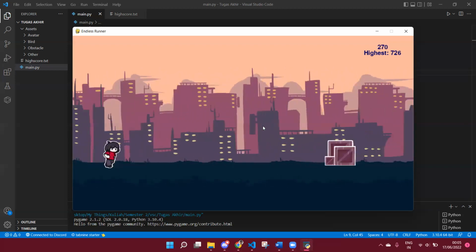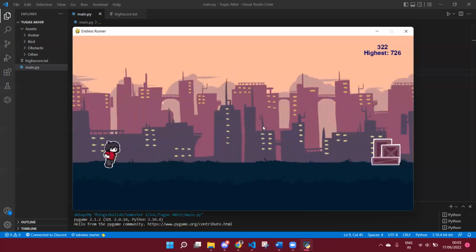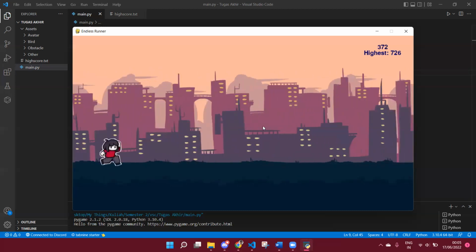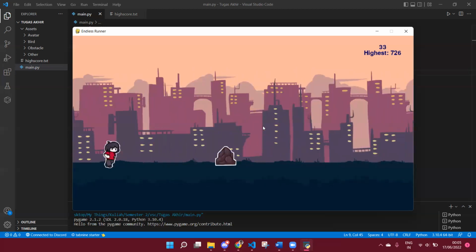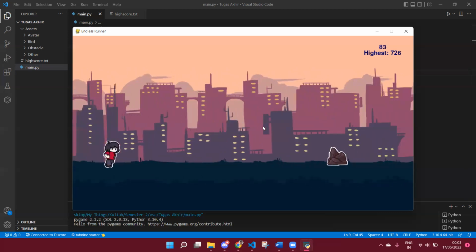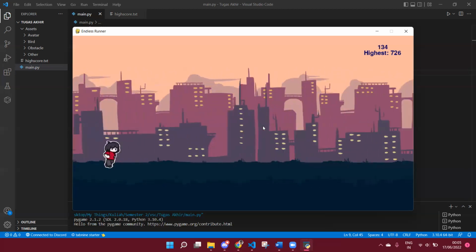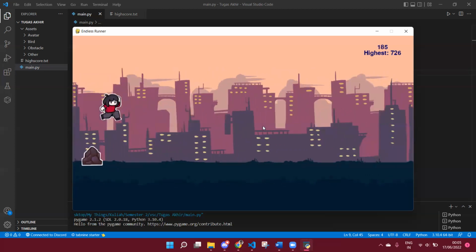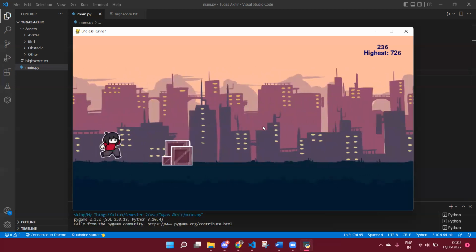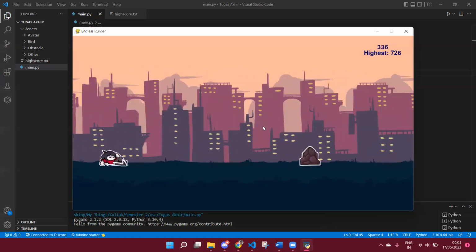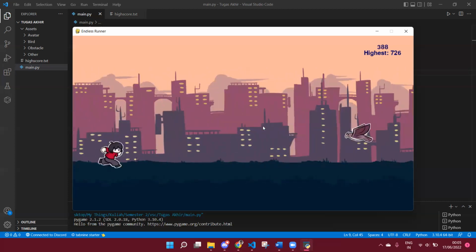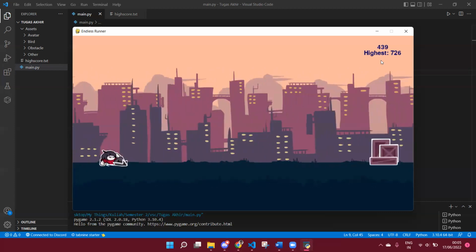The concept I have in mind is using a parallax background, infinitely scrolling, and also the ground here, and also the character has a running animation and sliding too, and also some variation for the obstacle.